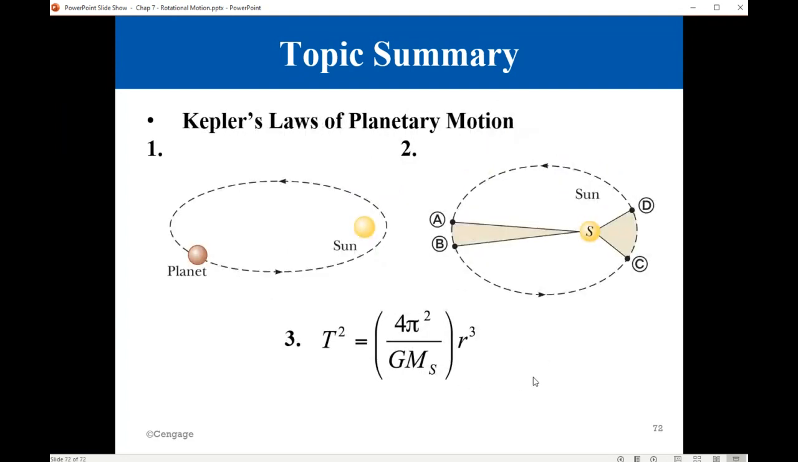Then we discussed Kepler's 3 laws that we need when we study astrophysics and astronomy. The first law says that planets move in elliptical orbits where the sun is at one of the foci. And the second law speaks about the areas swept by the planet as it moves, says that the area swept in any given time should be the same. And the third law says the ratio between the period squared to the radius cubed is constant.